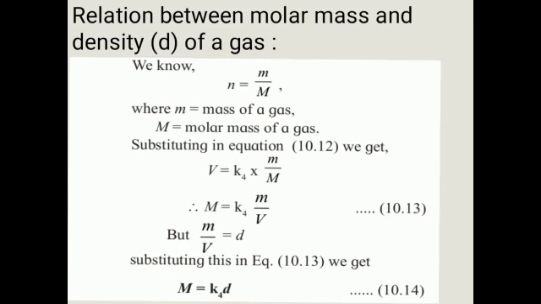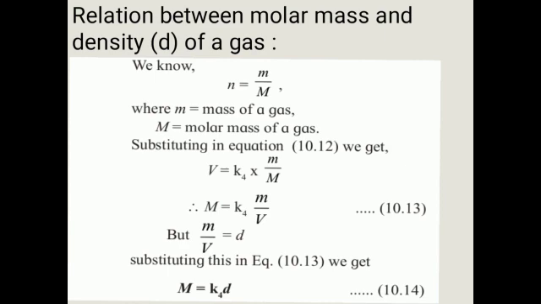Therefore, rearranging the equation, the molar mass of a gas is equal to K4 into m upon V, that is, mass upon volume, and mass upon volume is nothing but density. The definition of density is mass upon volume.